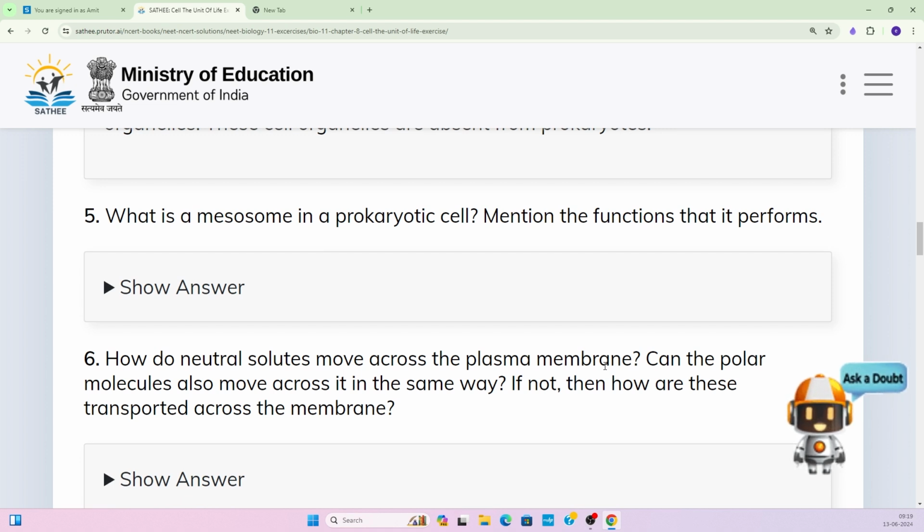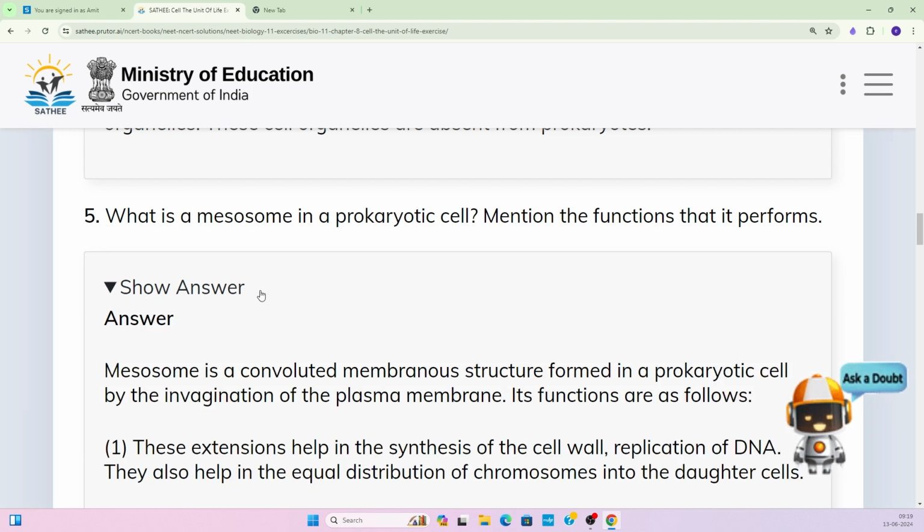What is mesosome in prokaryotic cell? Mention the function that it performs. So we have to tell about the mesosome. We all know that the bacterial cell or the prokaryotic cells are membrane bound, right?